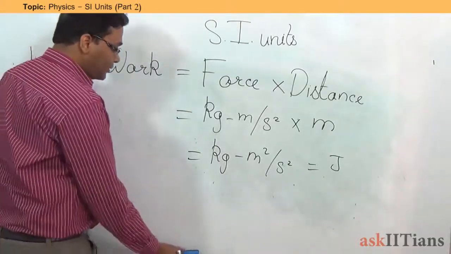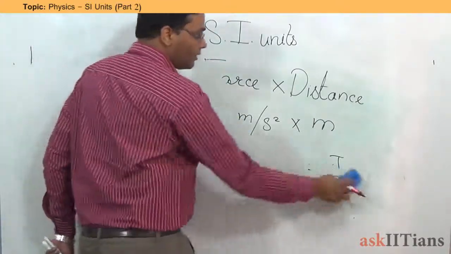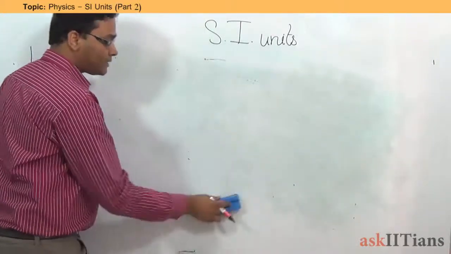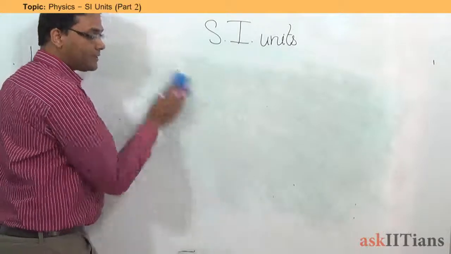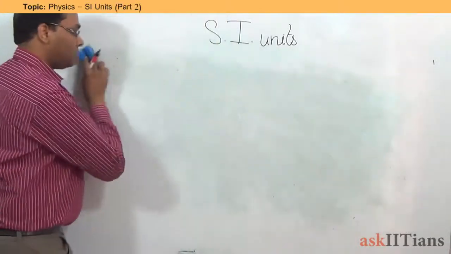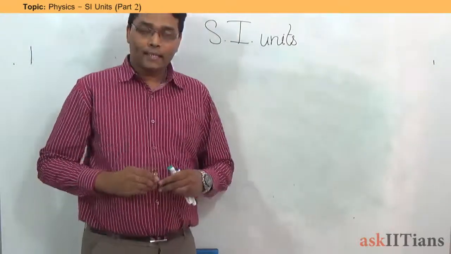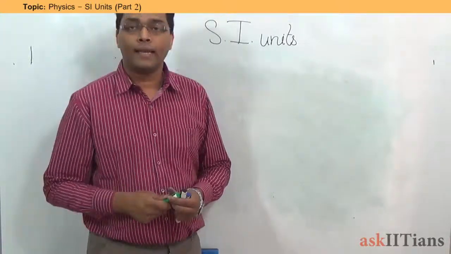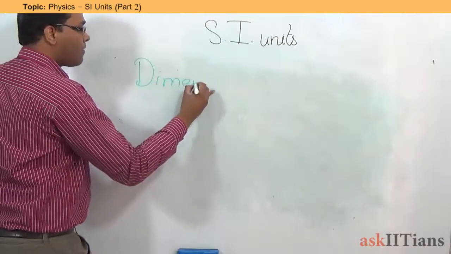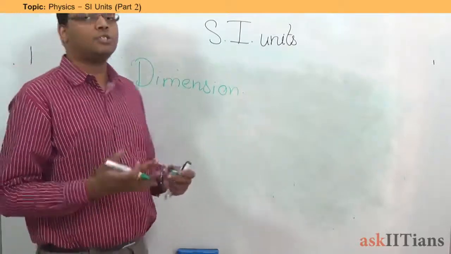Now, these are the units that we have. But these units, as you see, are dependent on whatever system of units we choose, that is, whether it's a CGS system, whether it's an SI system, or whether it's an FPS system, right? But we have to derive up to something which should be independent of the system of units. That thing which is independent of the system of units is what is known as dimension. So what exactly does a dimension stand for?